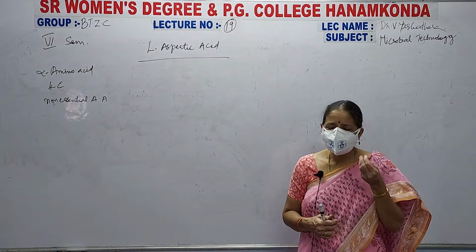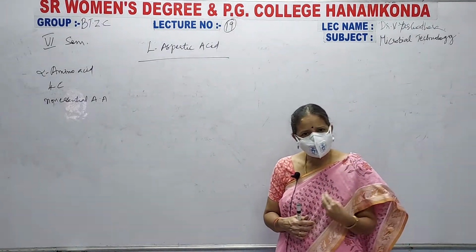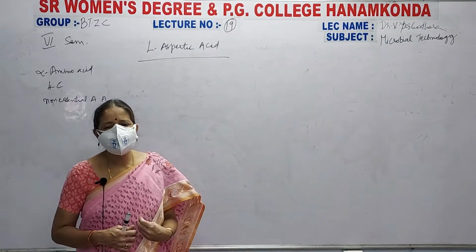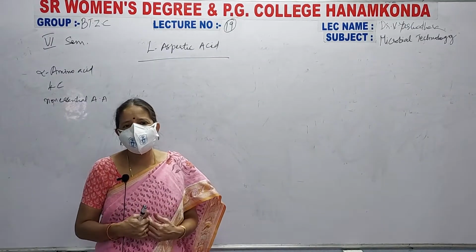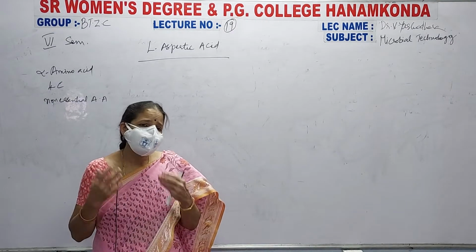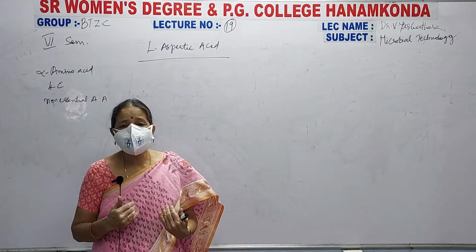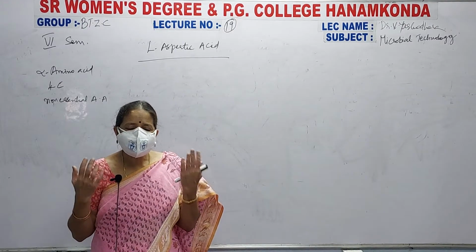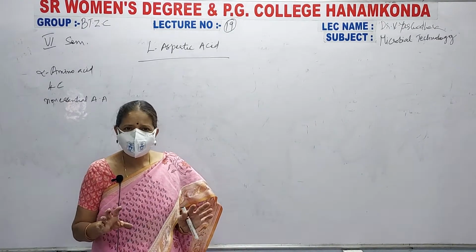That means when you are taking food, from the food itself these amino acids are entering into our body. Such amino acids which cannot be synthesized in our body are called essential amino acids. They can enter into our body through the food.